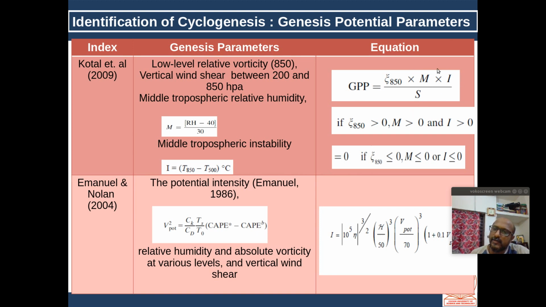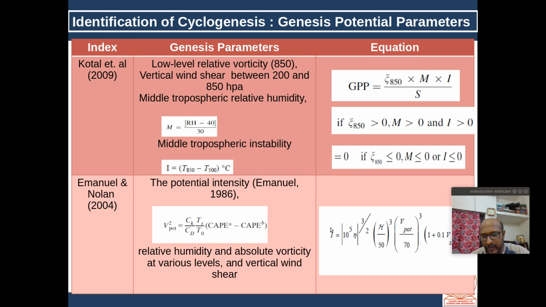So naturally, in the numerator, all the parameters positively correlated with cyclogenesis come, and shear will come in the denominator. So actually this is the simplest one if you look at the Kotal parameter.